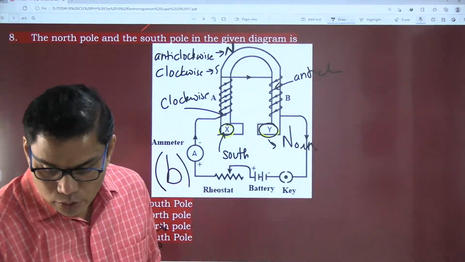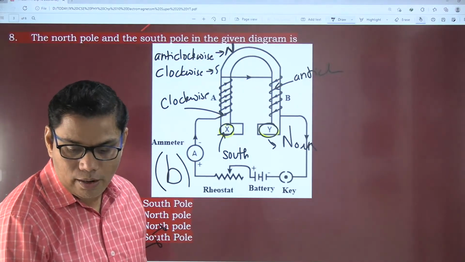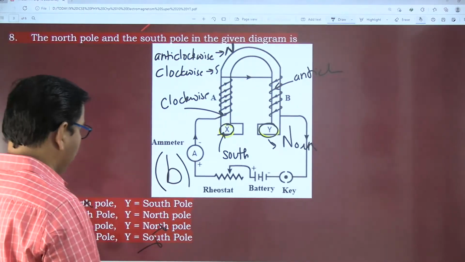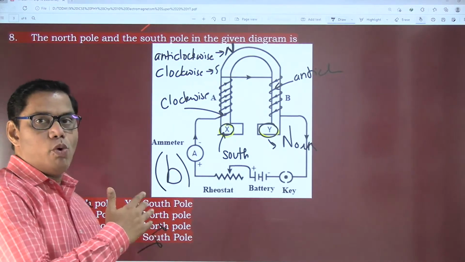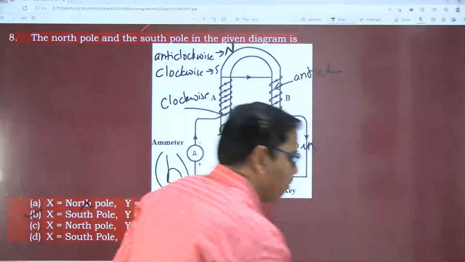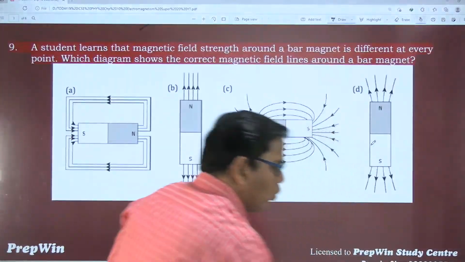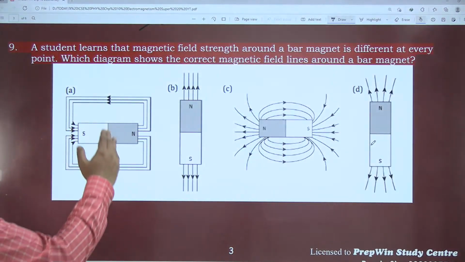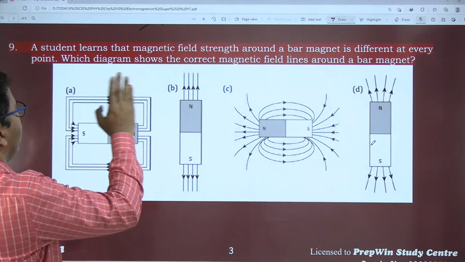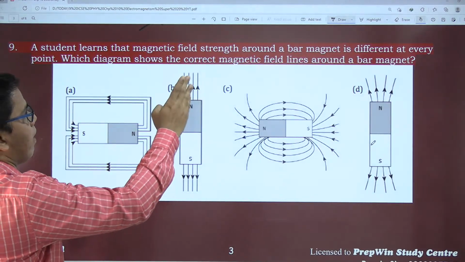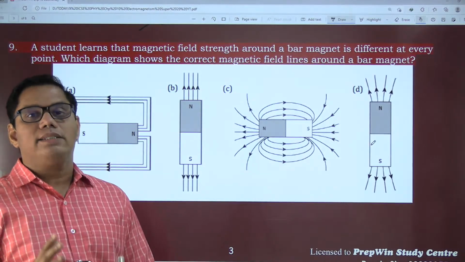Do you agree? Okay, yes, I already got one answer: X is south pole and Y is north pole. Fine. Can we move on to the next question, question number 9? Here we go. A student learned that magnetic field strength around a bar magnet is different at every point. Which diagram shows the correct magnetic field lines? Very easy, I think this is the easiest of all.